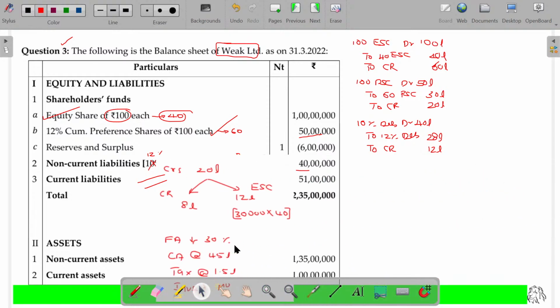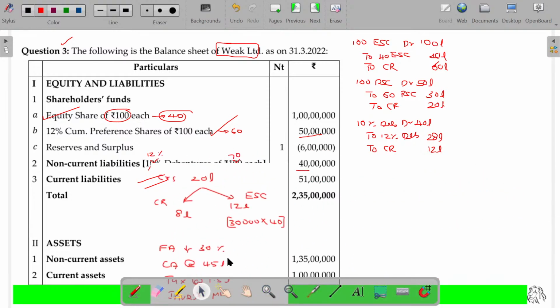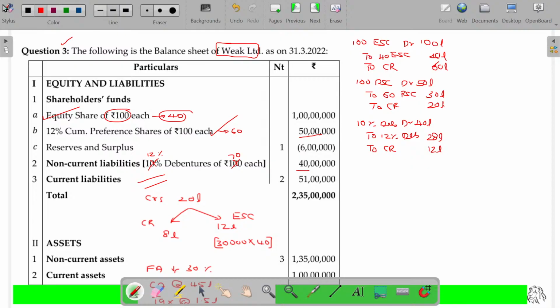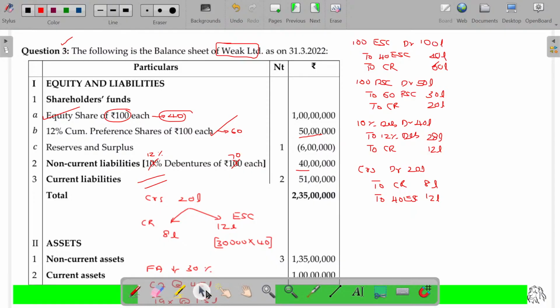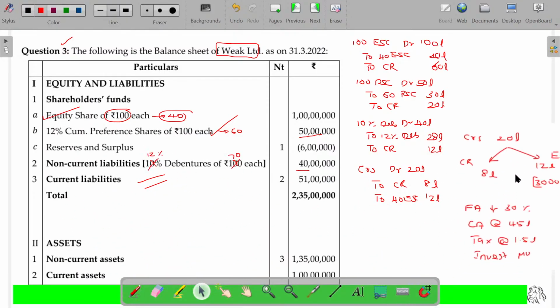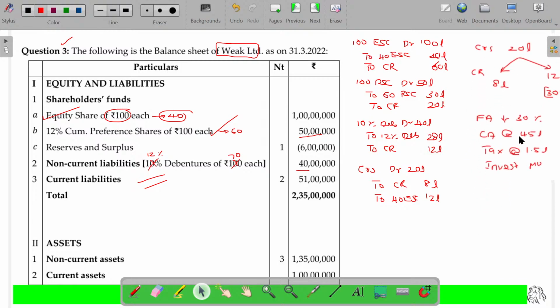Apart from that, we have to incorporate these transactions also. Creditors, 20 lakhs worth of creditors. Out of that, 8 lakhs cancelled to capital reduction, 8 lakhs. For the remaining, 40 rupees equity share capital is offered, 12 lakhs.